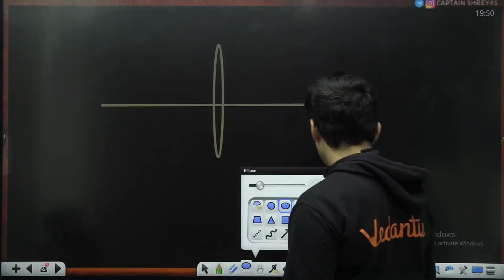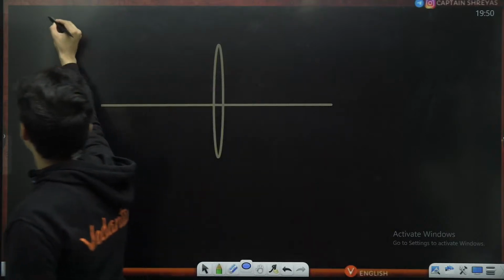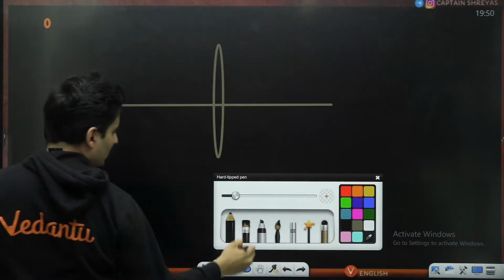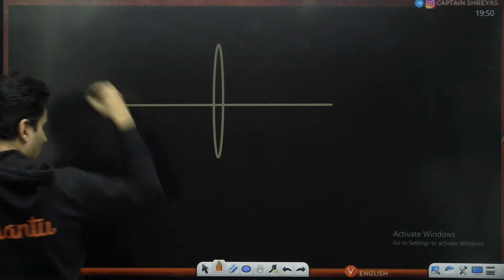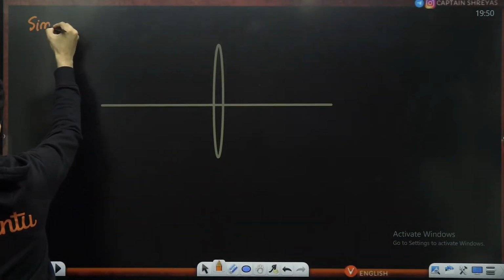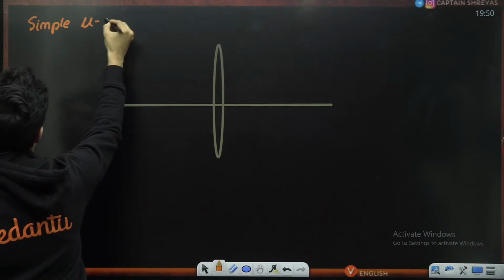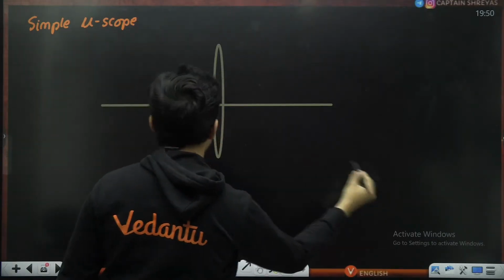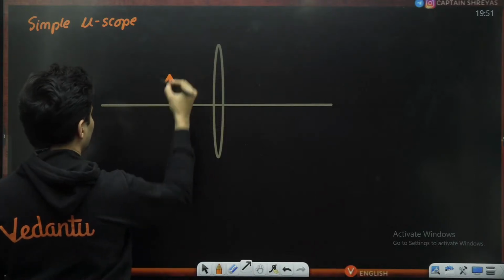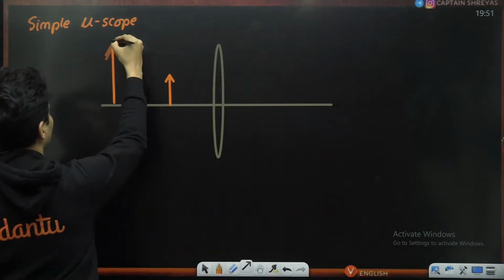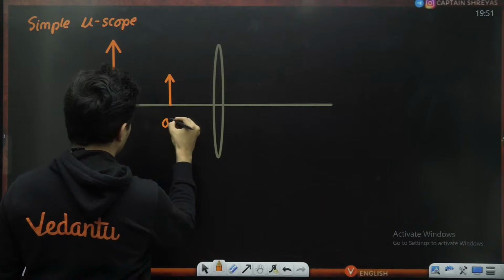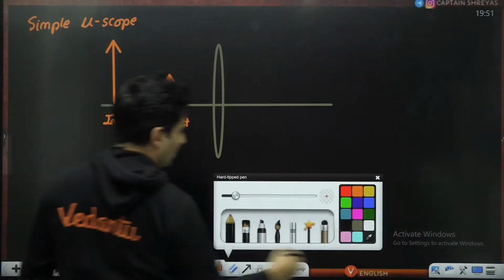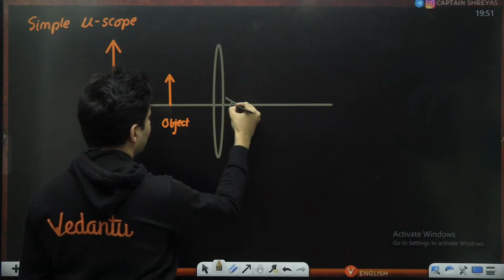So if you are talking about a simple microscope first, this is a simple microscope. So this is how it looks like. The object will be here. The image will be here. This is the object. This is the image. Your eye, the human eye, will be somewhere over here.